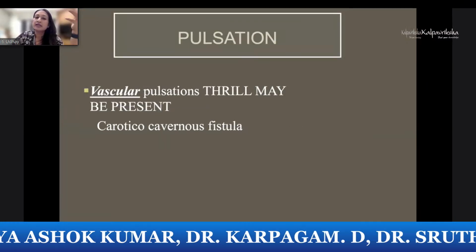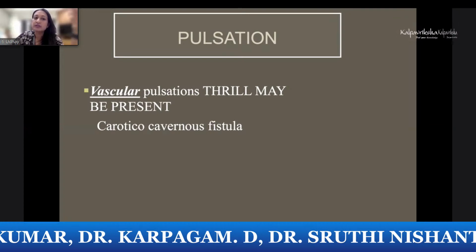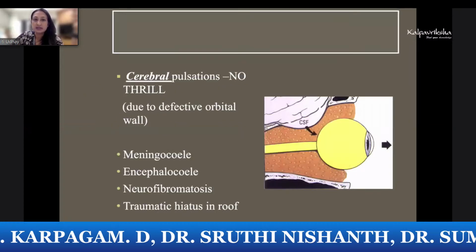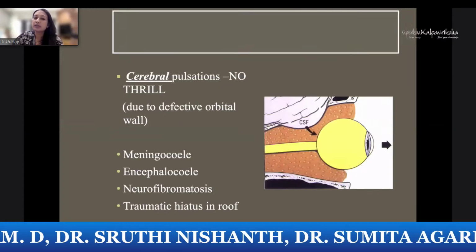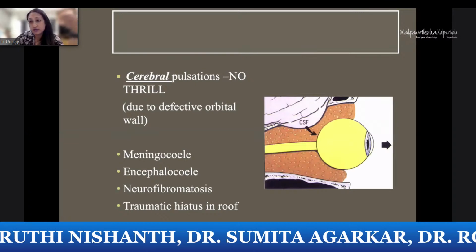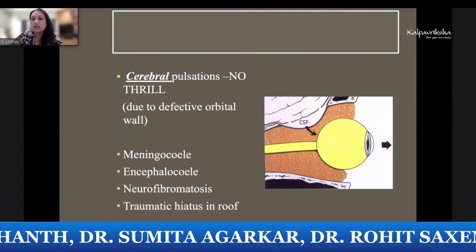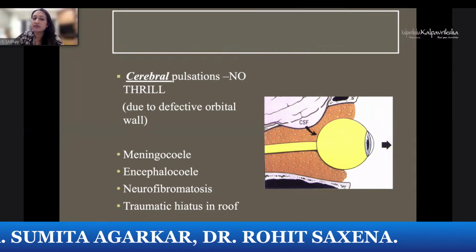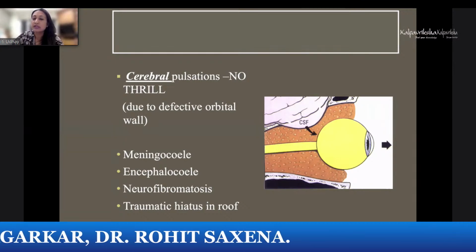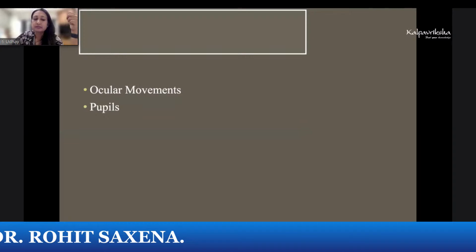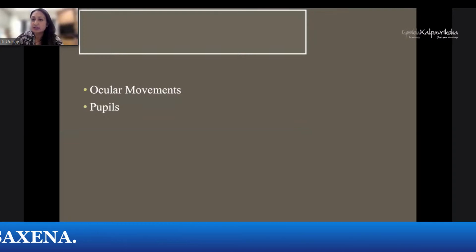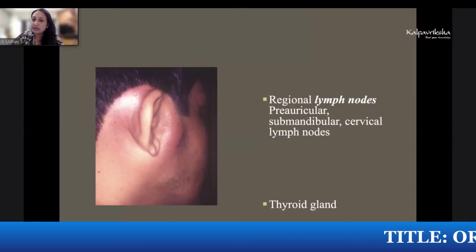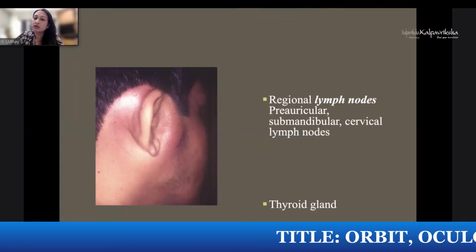And vascular pulsations, you must look for. A thrill may be present like in CCFs. And cerebral pulsations without a thrill you can have because of defects in the bony orbit, like you see in meningoceles, encephaloceles, neurofibromas, or traumatic hiatus in the roof. Ocular movements are very important, and of course pupil. And you must palpate for regional lymph nodes like preauricular, submandibular.